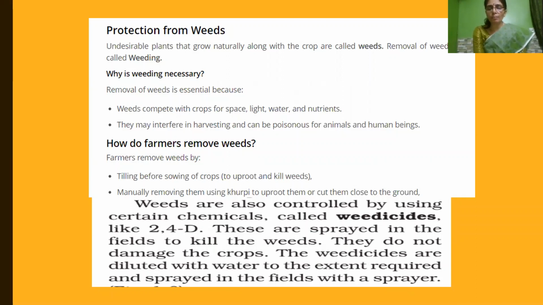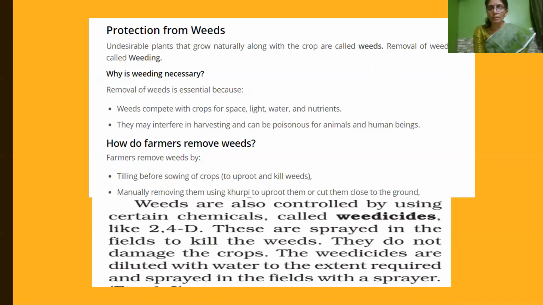2,4-D. Very, very important. 2,4-D is the name of the chemical, that is a weedicide. What are weedicides? Chemicals used to control weeds are called weedicides. Example, 2,4-D. And this weedicide, if it is sprayed, will not affect the crops.